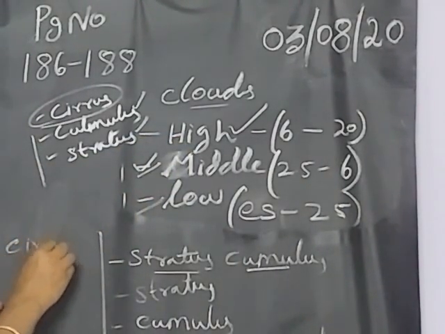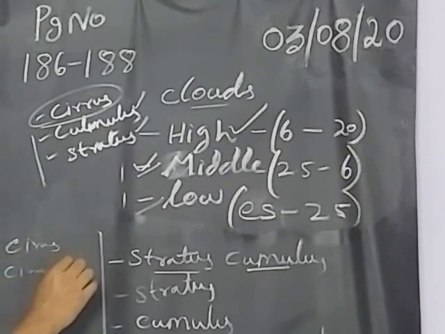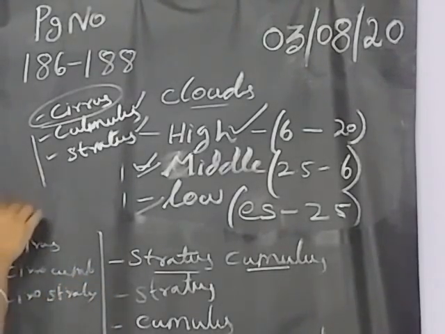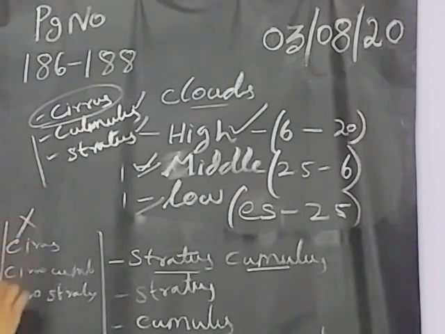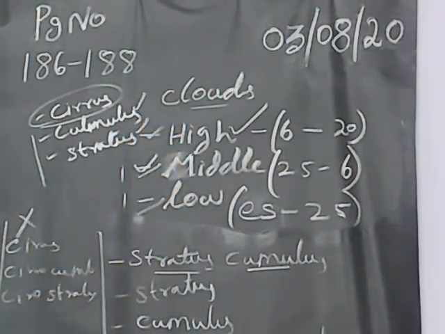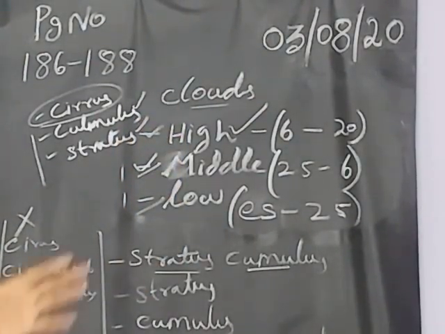Cirrus we see, and cirrocumulus and cirrostratus. Is it or not? In these, rainfall will not be there. Soft and silky weather, silky cloud we will get. Dry, tiny ice cubes will be there. But because of that we will get rain? No, we will not get rain. So in high clouds we will not have a chance of rainfall.